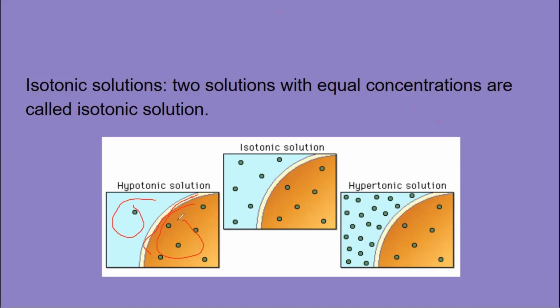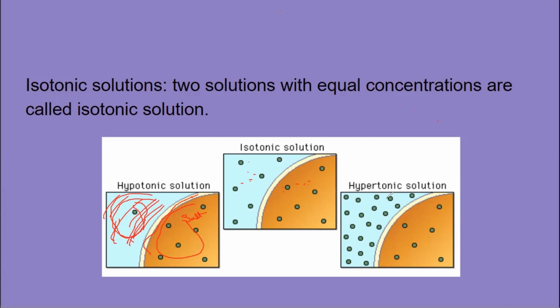Where water is more and where water is less, you can see this blue color area is water, and here is the salt solution. So this area is the hypotonic solution. These two areas, you can see the number of the molecules are more on either side. So they are isotonic solutions.